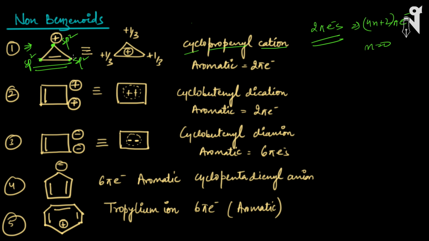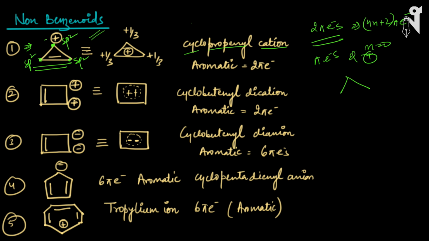Is it in conjugation with something? Yes, it is in conjugation with the plus charge. When I had spoken about different types of conjugation, I told you conjugation happens between pi electrons and plus charge also. So this is one of those conditions. When that happens, resonance will happen throughout the ring and the molecule will be something like this.